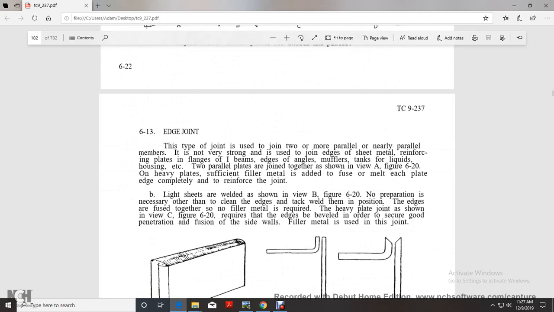613, edge joint. With this type of joint, you join two or more parallel or nearly parallel members. It is very strong. It is used on the edge of sheet metal, with reinforcement over the flange, Y-beam, edges of the angle of the muffler, tanks for liquid housing, etc. Two parallel planes are joined together.